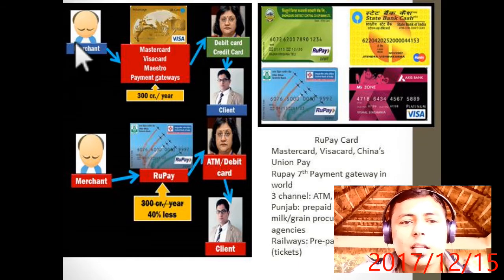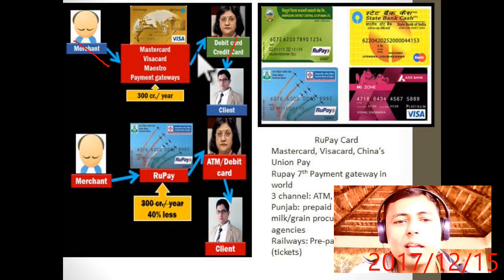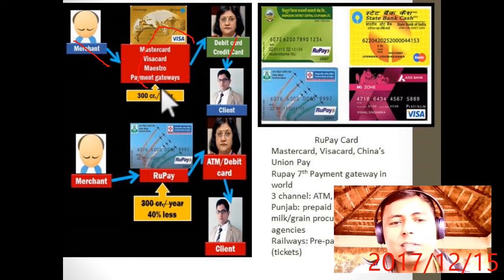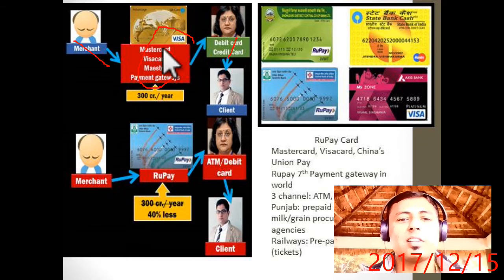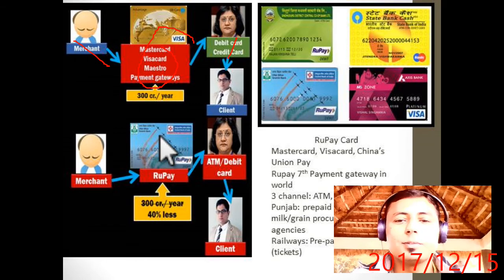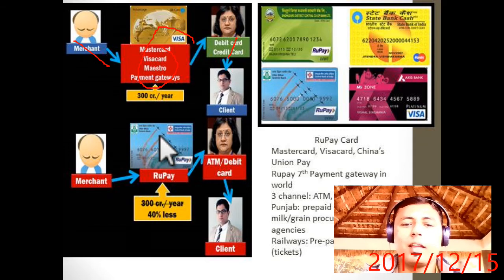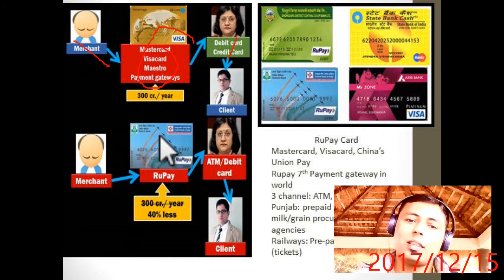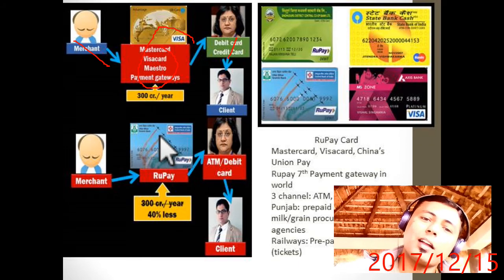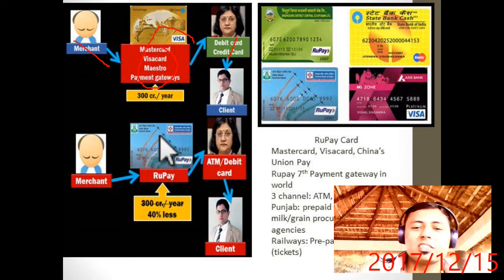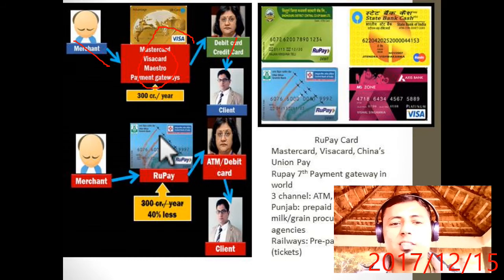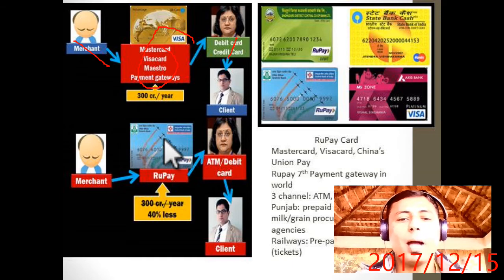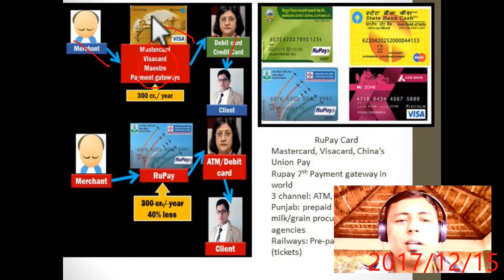Listen, this is the merchant, this is the bank, and this is the payment gateway, which is Rupee, Visa. They facilitate the merchant as well as the seller and the customer. Means they take money from our account, give it to the bank, and through the bank they transfer money to the merchant's account. So there are 3 parties involved. The first one is the purchaser, the second one is the seller, and the third one is the bank. And Visa or the payment gateway facilitates them.